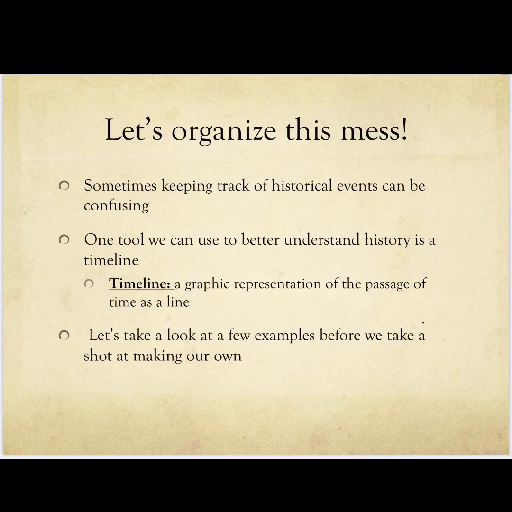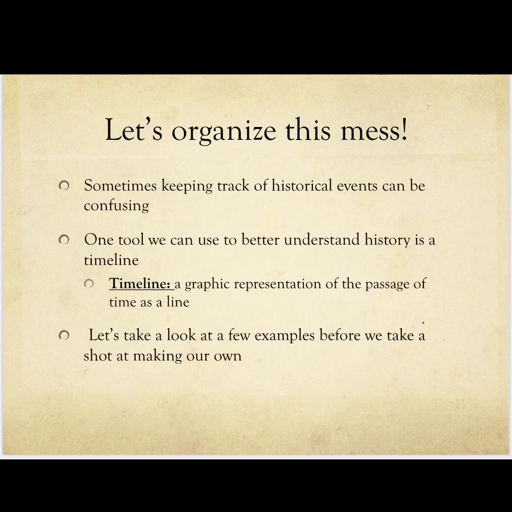A timeline is a graphic representation of the passage of time as a line, right? I know it seems kind of silly to have the definition on here because it's basically just a line that represents time, but that's all right. So that's one tool that we as historians can use to make sure that we understand history and understand that events go in order.